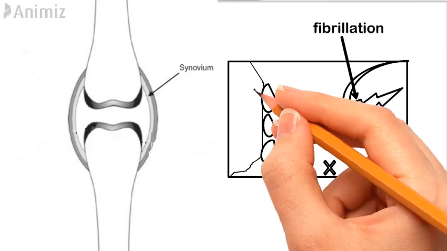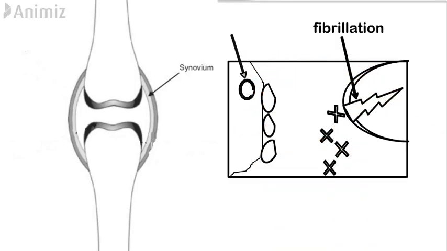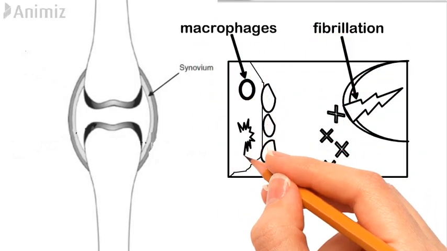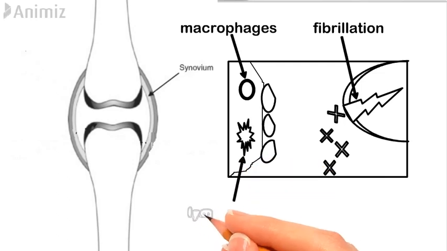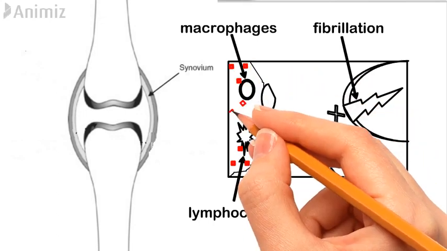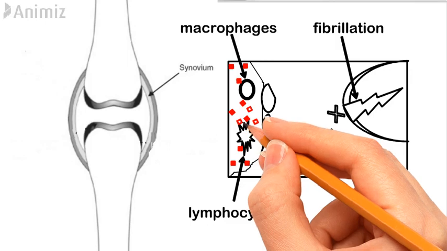Whenever the synovium gives an immune reaction, it produces macrophages and also gives increased activity of lymphocytes. With increased activity of macrophages and lymphocytes, cytokines are produced.